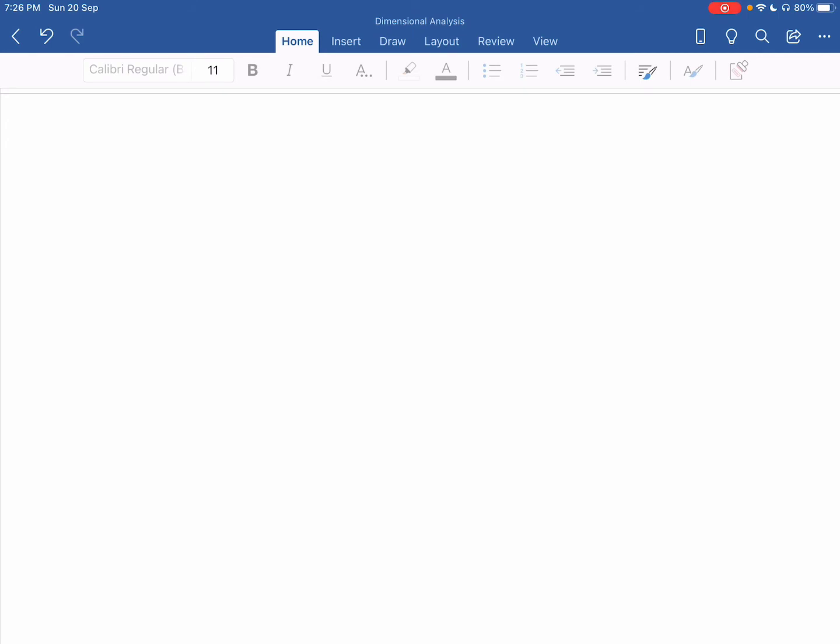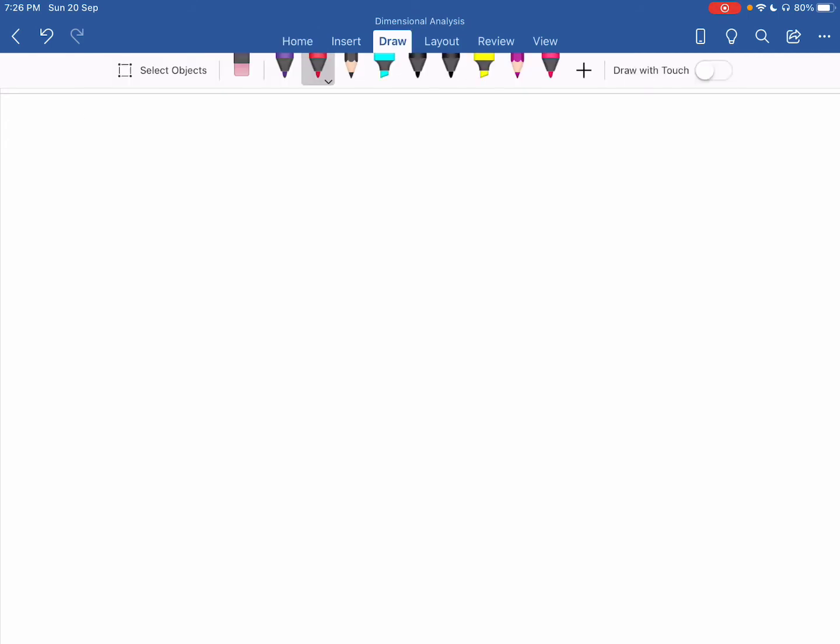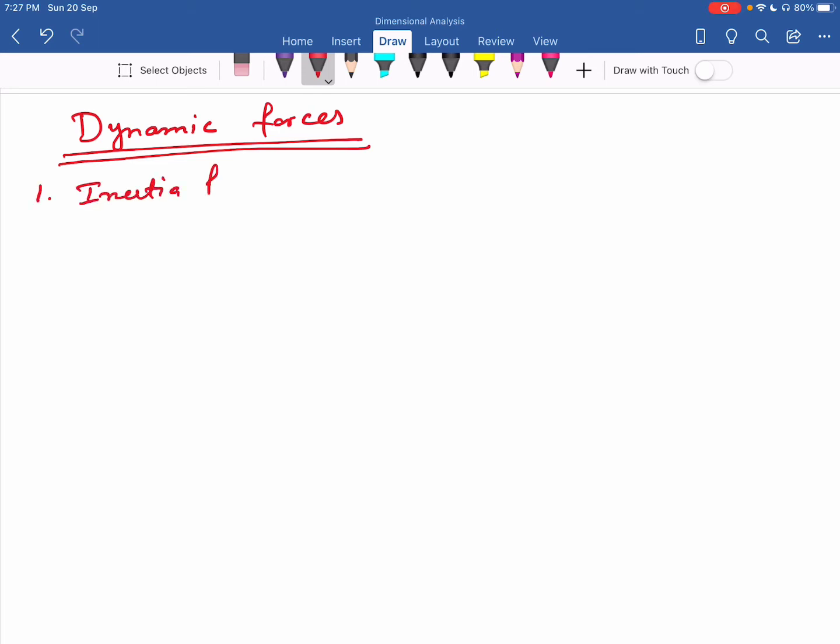So next we talk about dynamic forces. Any physical phenomena can be influenced by a number of forces. Those forces are: the first force is the inertia force. This force is due to motion of the fluid particles.